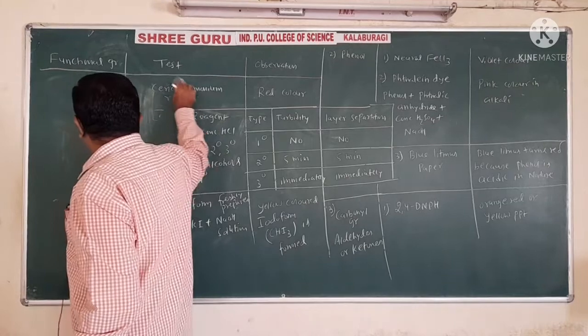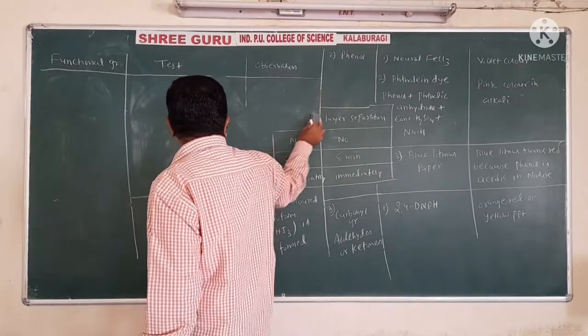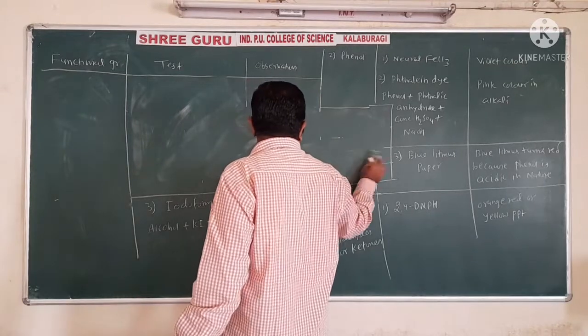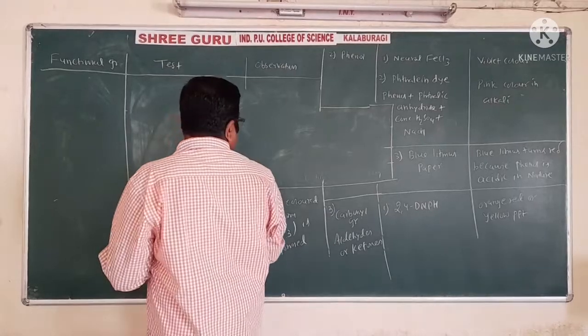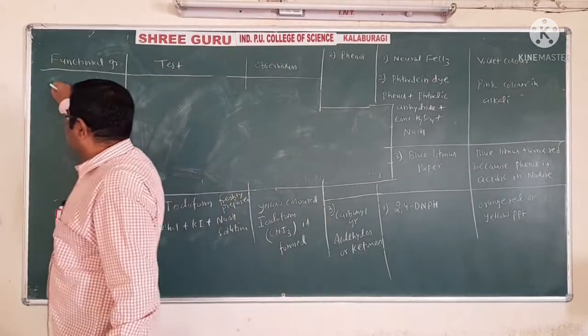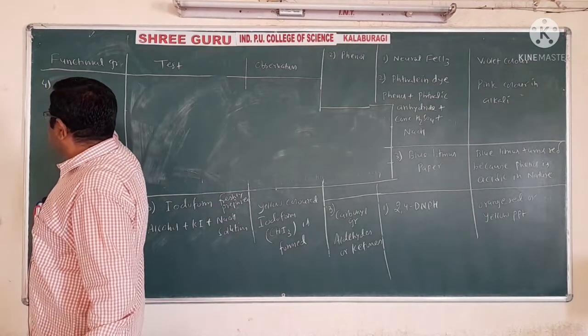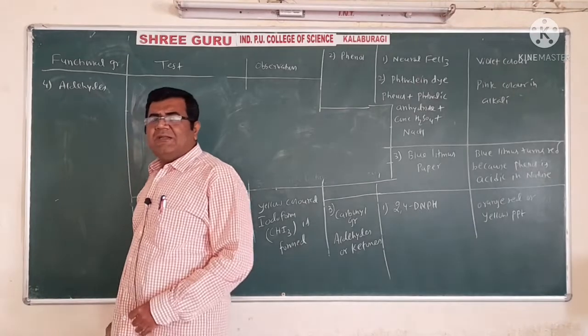It is the aldehydes, and see how aldehydes can be distinguished. So this is the third one, the carbonyl compounds. So I write as fourth the aldehydes. So how are aldehydes distinguished?